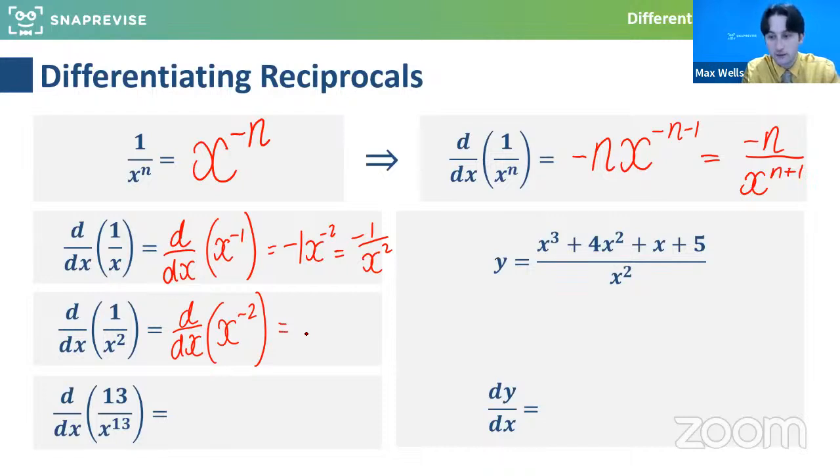So here, if we times by the power, minus 2, and drop the power by 1, we get minus 2x to the minus 3, or hopefully we're all happy, minus 2 over x cubed. Ideally, they'll often want it in that form. Hopefully that's clear. Let me know if you guys have got the next one.